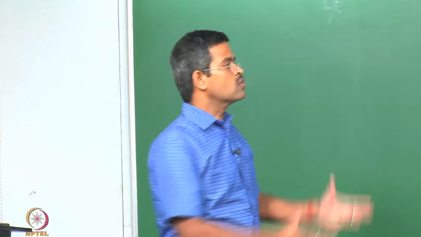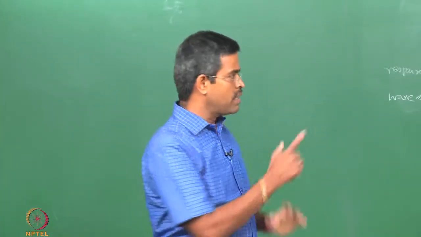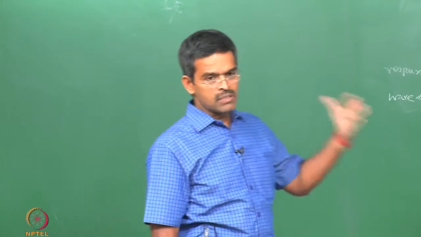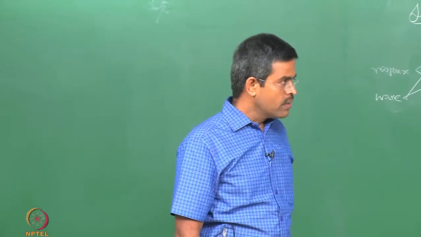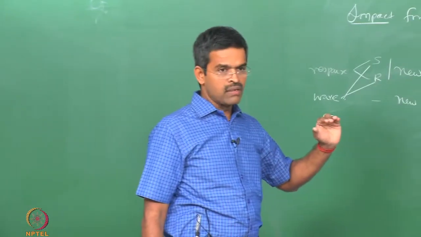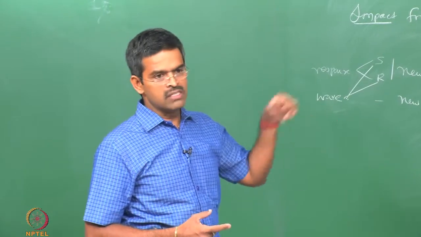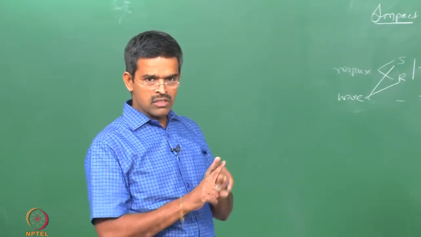Now here you have two kinds of distinct responses. One is a transient response in bending mode, one is a steady state response in a bending mode again. So these two kinds of waves, or the input waves causing this impact, should be different. They cannot be the same, because the same wave cannot cause transient and steady state both. Okay, so there are two distinct waves now.